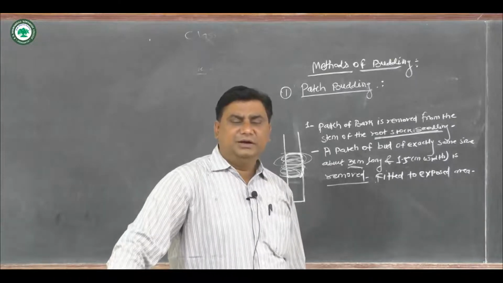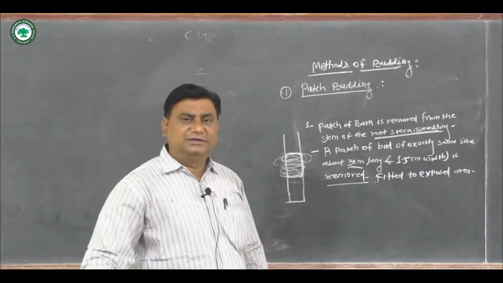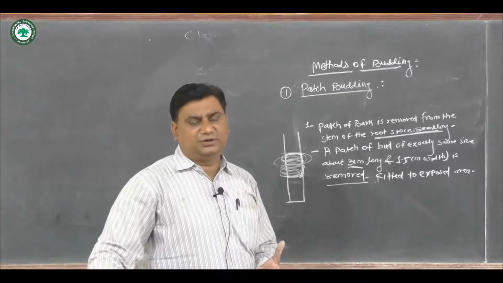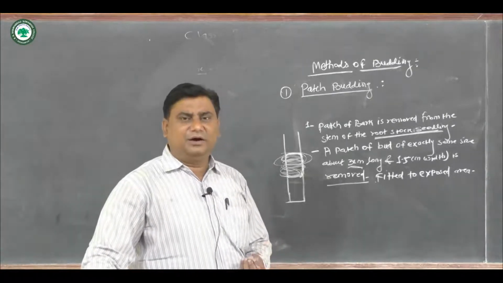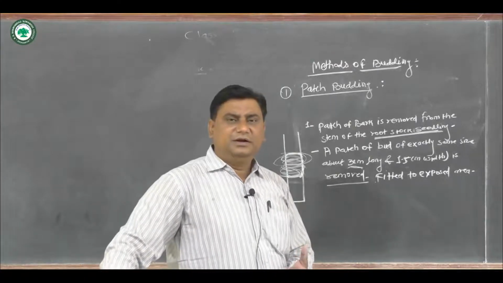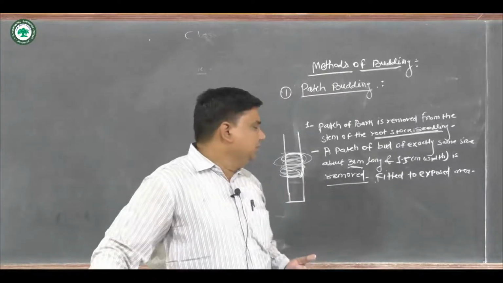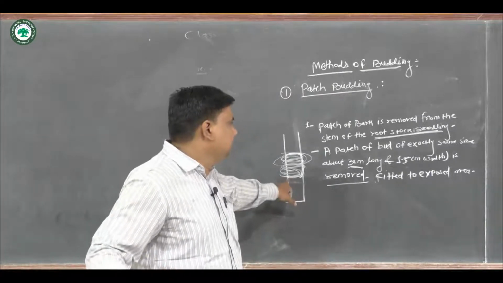One care should be taken: the bud is exposed. The bud on the patch gets exposed to the environment when it is tied with the polythene film or polythene sheet.